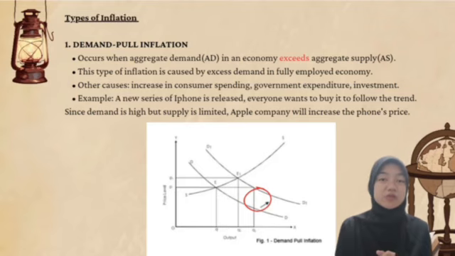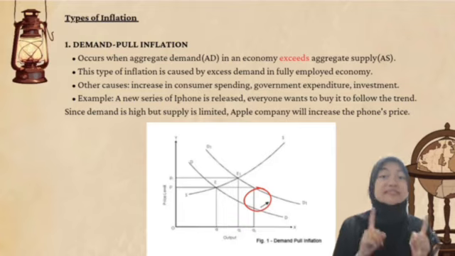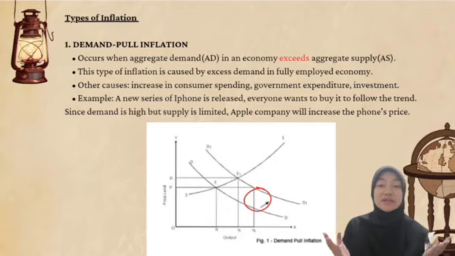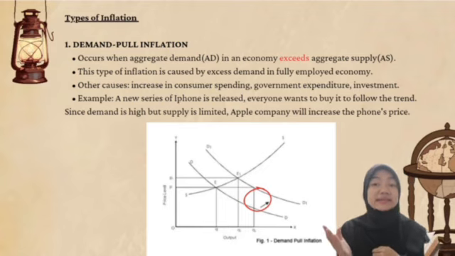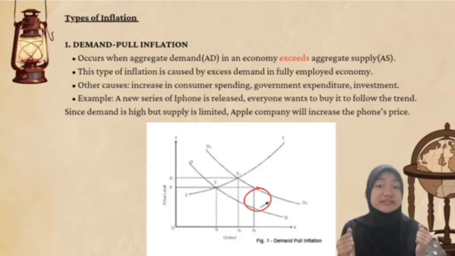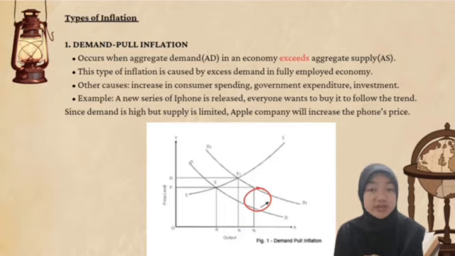Right now I will present 3 types of inflation, which are demand pull inflation, cost push inflation, and the last one is monetary inflation. Let's jump to the first one, demand pull inflation. What is demand pull inflation? Demand pull inflation occurs when aggregate demand in an economy exceeds aggregate supply. This type of inflation is caused by excess demand in a fully employed economy.